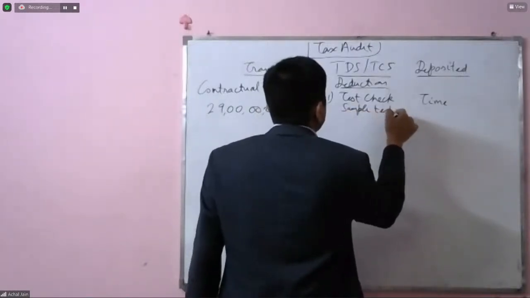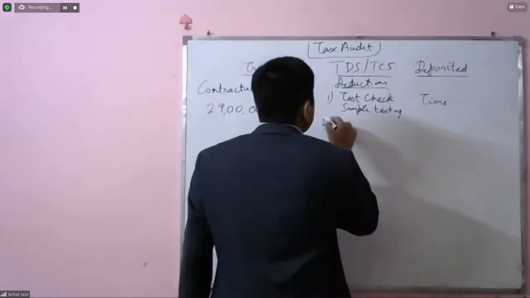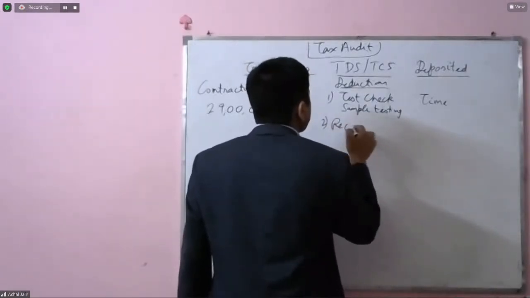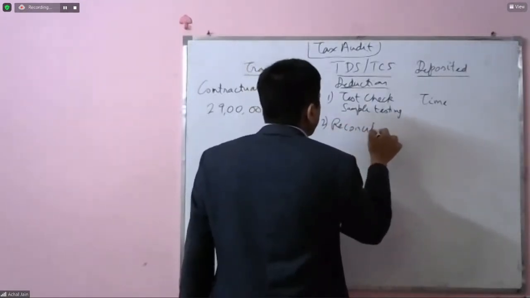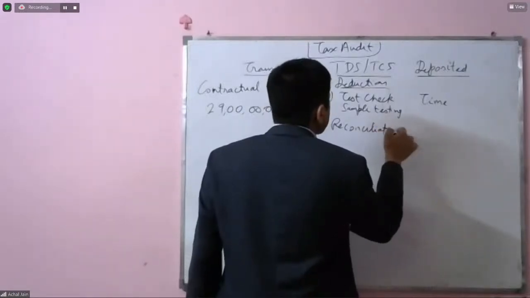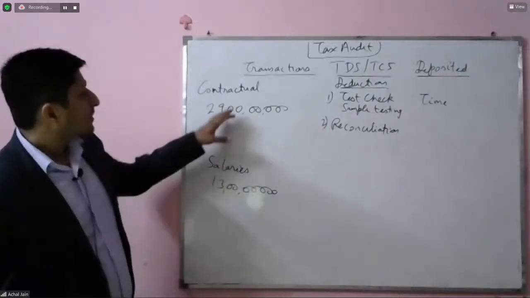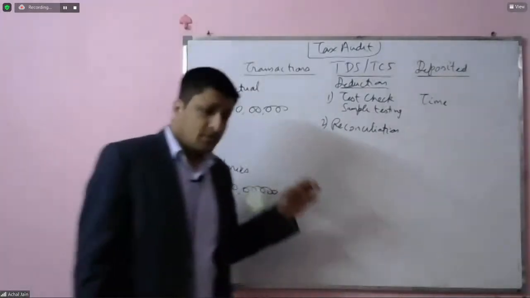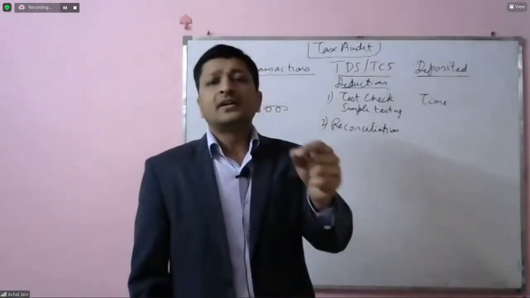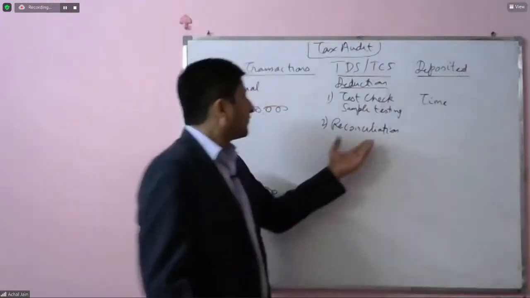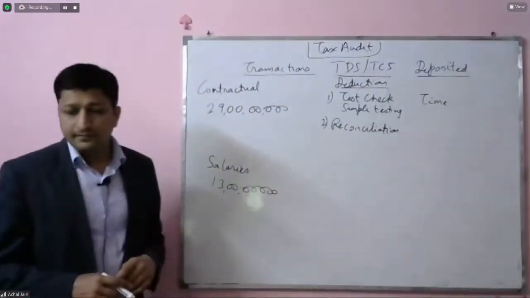First, of course, is the test check, sample testing. The second procedure, which will help the auditor in respect of completeness, is reconciliation. Completeness means whether on this full amount the TDS which should have been deducted has been deducted or not.